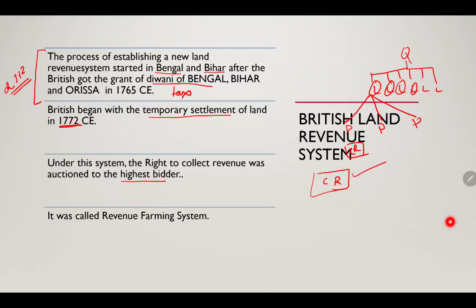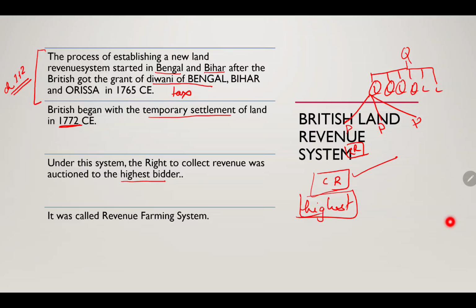So how did these lords choose this person to collect the revenue? What happened was, whoever used to bid highest was given the right to collect revenue. It was very much complex.